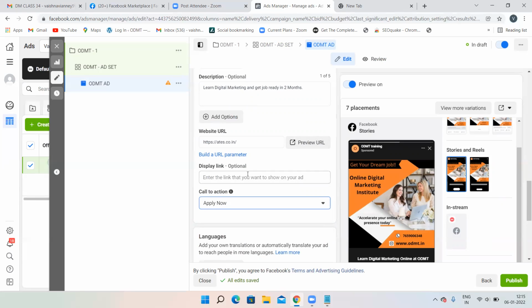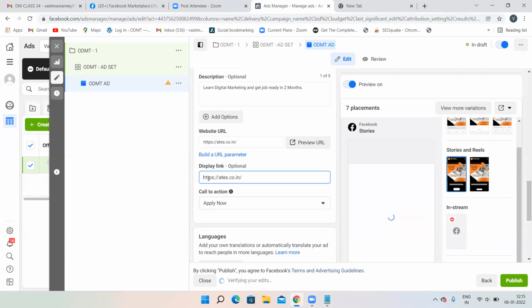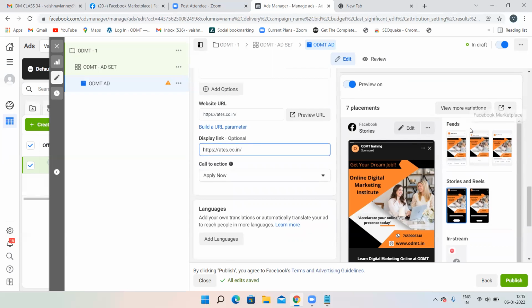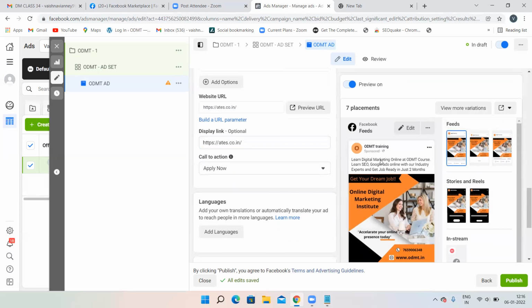Display link, it's optional. What will happen when you give the display link over here is your particular website will appear over here. Now let's assume I have given the display link over here. Then this display link is going to appear over here also. That is the only difference. Other than that, there is no difference.